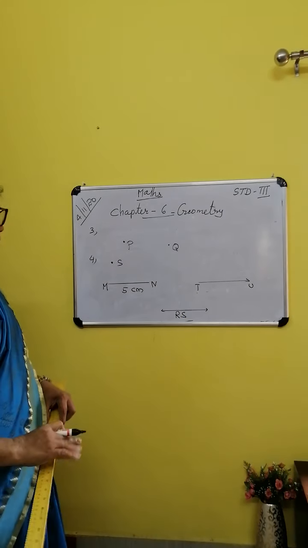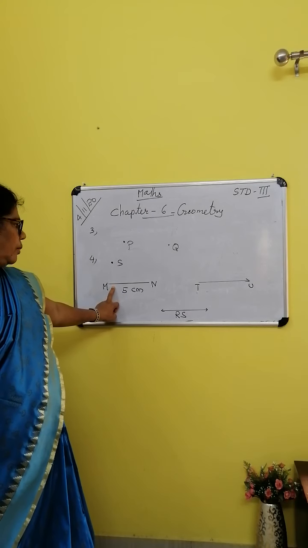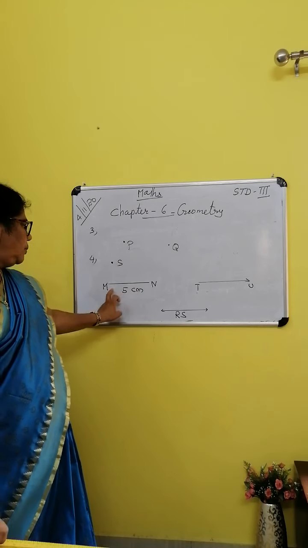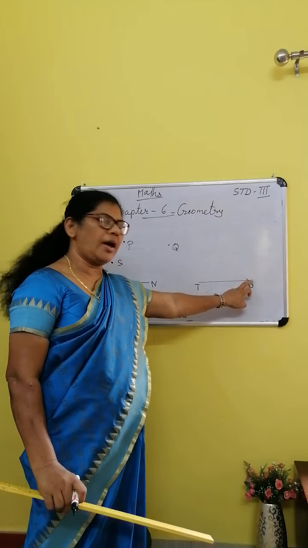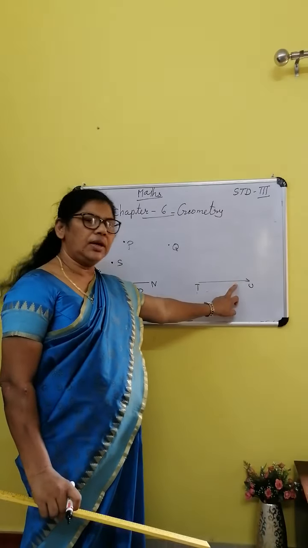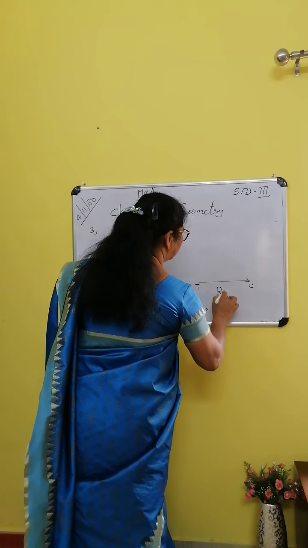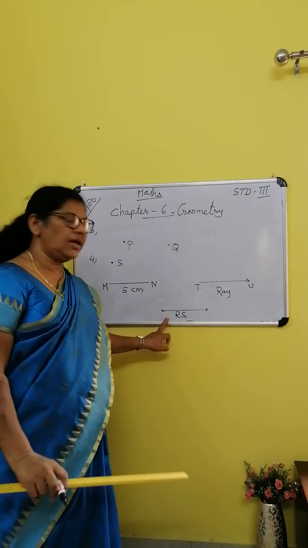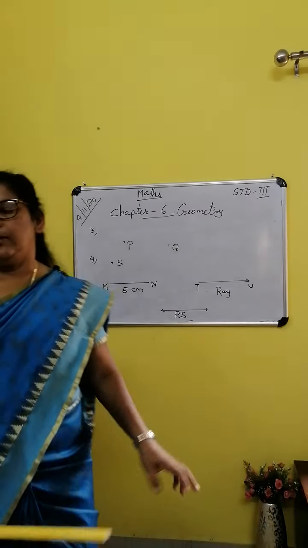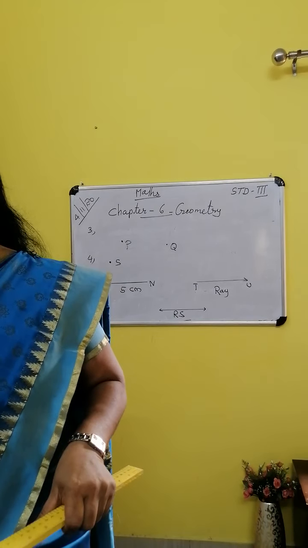Line RS. The difference: a line segment has no arrow mark, two endpoints are there. This, with one arrow mark, is called a ray. Here, with arrow marks at both ends, that is called a line. Okay. Next one, number 5.